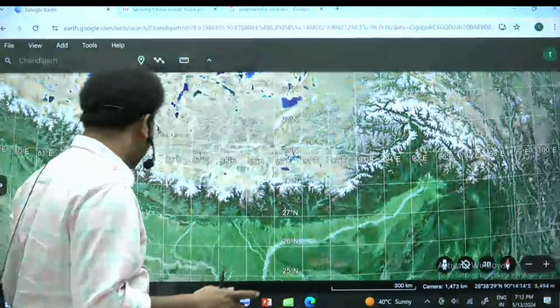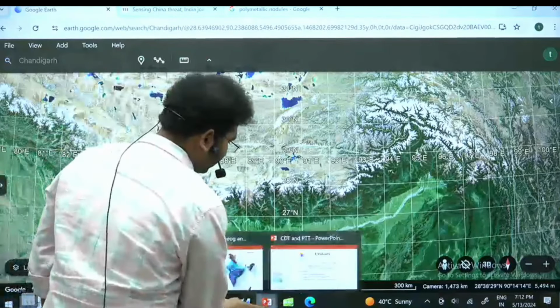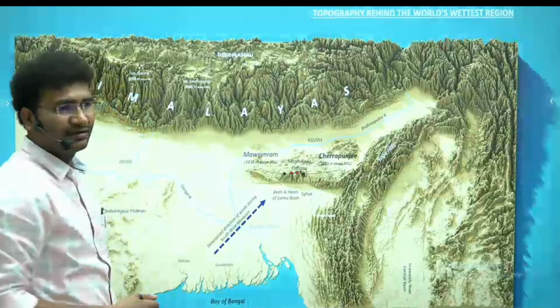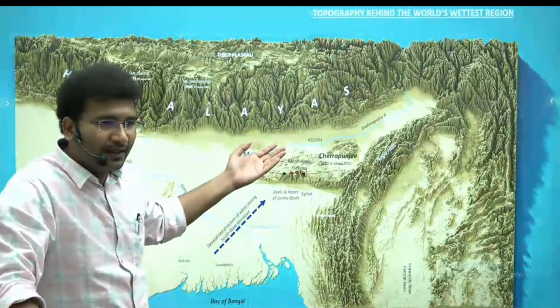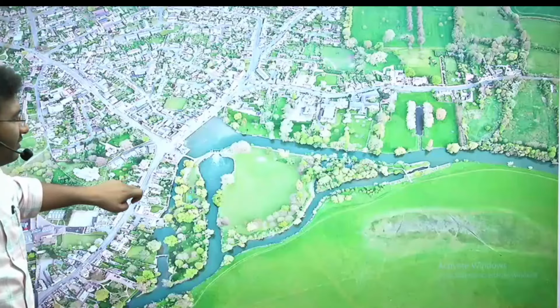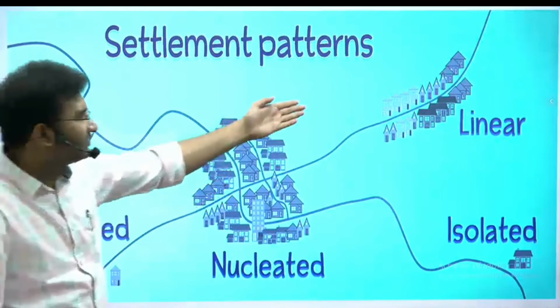So basically you need to understand the topography also. When you understand the topography, things will become easy for you to understand. Okay? So this is the topography. And here settlement pattern also you need to understand. So, कुछ ऐसे settlements होता है, there can be settlements in this manner.